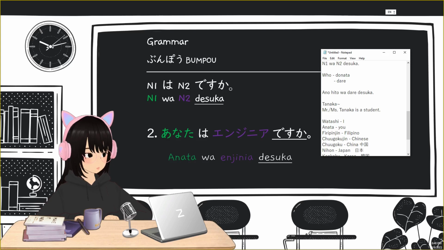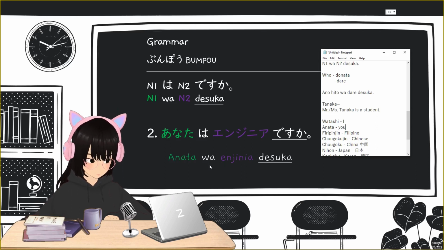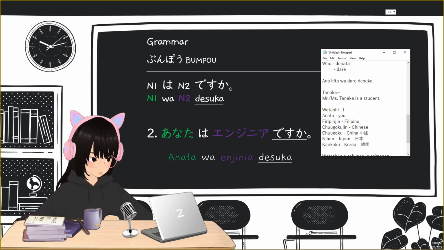So anata is the topic. It is the N1, and wa is the topic marker. So we still have our foundation: N1 wa, N2 desu. Anata wa engineer desu, but with the ka at the end. Anata wa engineer desu ka? So again, what is engineer?